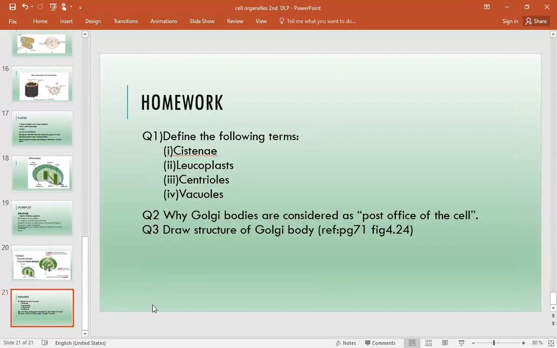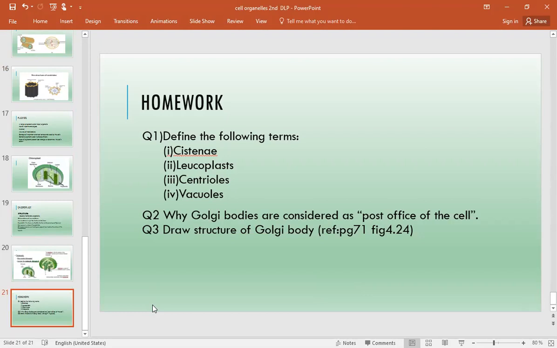So don't go away. It is a very small homework. You are going to write the definitions: cytosine, which you all know now, leucoplast, a colorless plastid, centrioles, and vacuoles. Just give me the definition and nothing more. Why are Golgi bodies considered the post office of the cell?